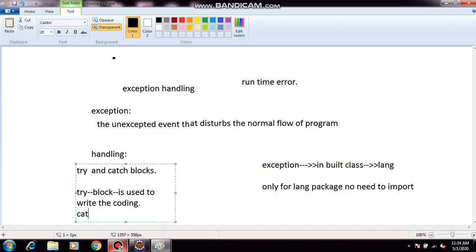Next, the catch block. Why are we using the catch block? To print that exception. Whatever exception occurred in the program, it is going to print that exception. Try catch does not remove the exception. It will not remove any exceptions. It just handles it for that particular time.